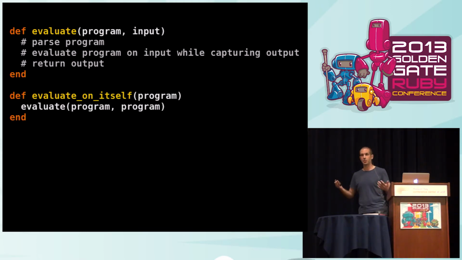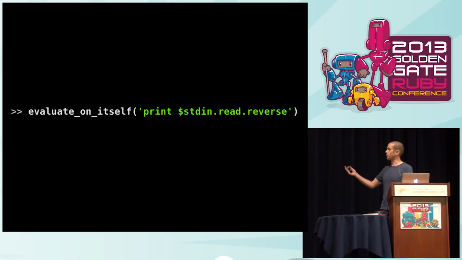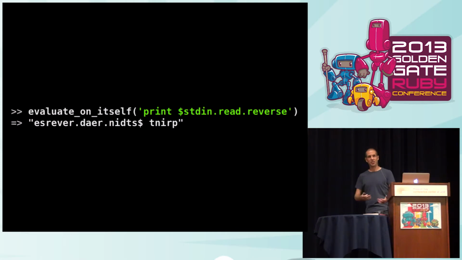This is just a method that takes one argument instead of two, and it provides that argument twice to evaluate. So essentially what that's going to do is evaluate the program, but it's going to provide the source code of the program as its input. So if I called this evaluate on itself, I just give it a program, and then the output of that is just going to be that program reversed, because that is what this program does.